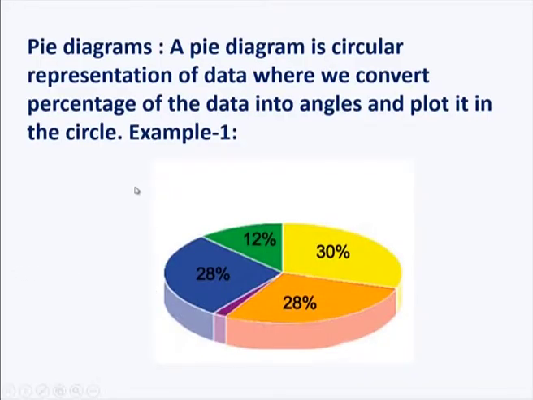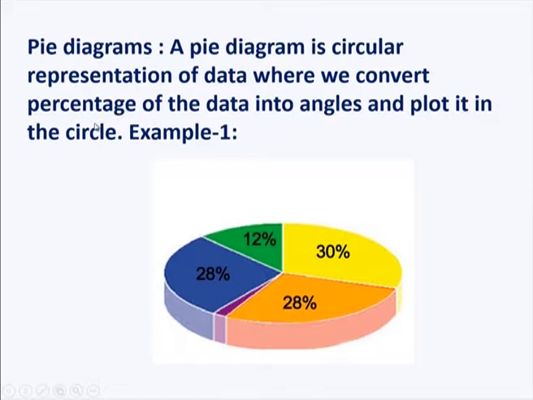A pie chart is a circular diagram. A pie diagram is defined as a circular representation of data where we convert percentages of the data into corresponding angles and plot them in the circle. To draw a circle we represent it by using different angles. So, if you convert percentages into angles, you get corresponding sectors for each of the components given in the data.